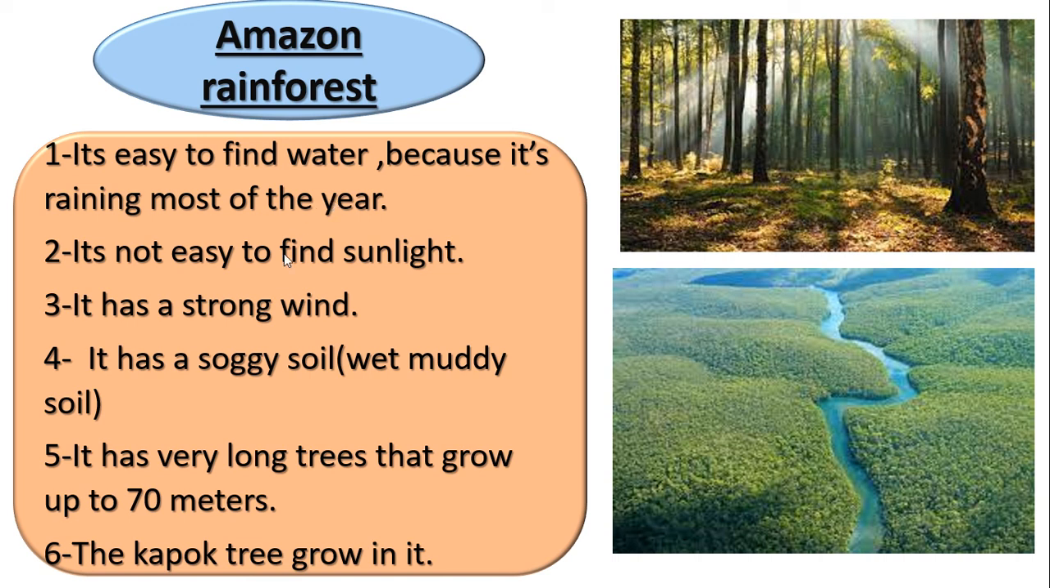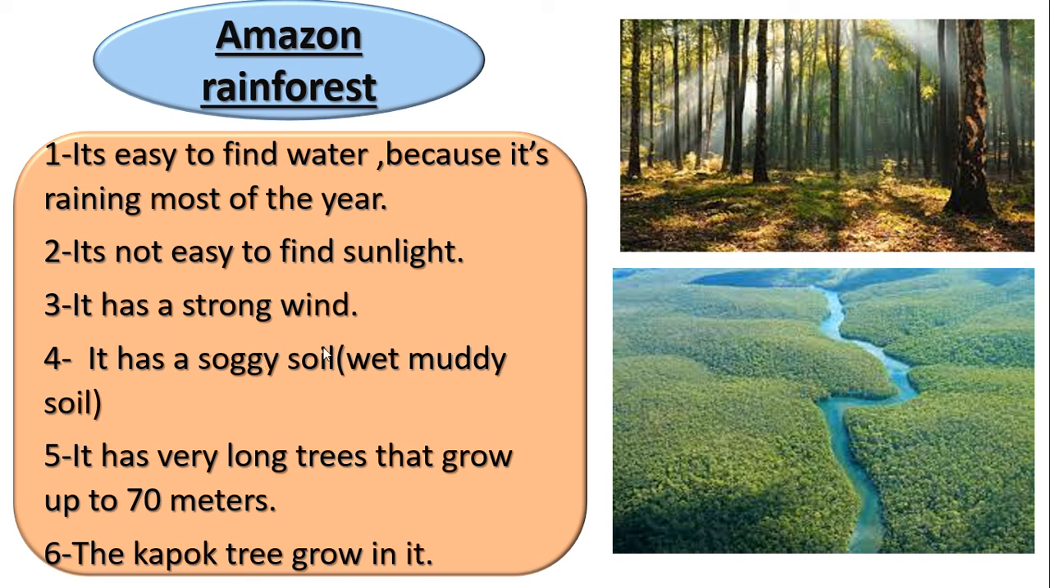And it is not easy to find sunlight. Why can we not find sunlight in the Amazon forest? Because there are very tall trees in the forest which grow to 70 meters. So there are tall trees, so we cannot see the sunlight. It also has strong wind. What is the meaning of strong wind? It has a lot of air. And it has soggy soil.